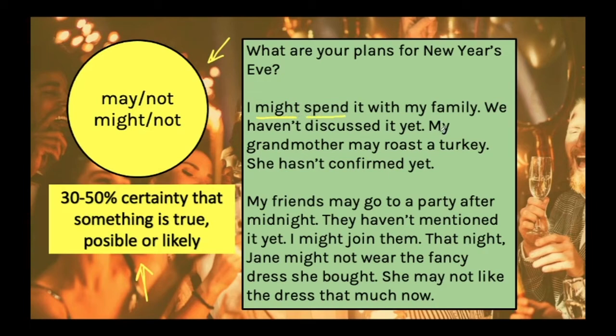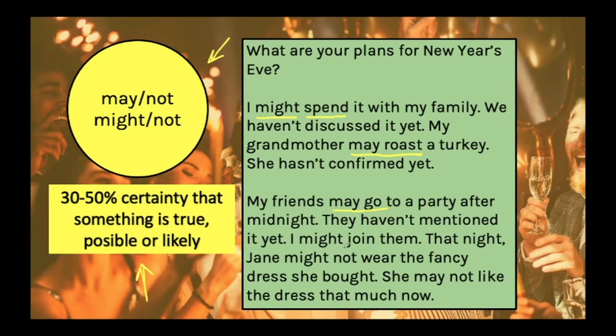My grandmother may roast a turkey, but she hasn't confirmed it. I have an idea of what probably is going to happen on New Year's Eve, but I don't know, so I use may or may not or might not to say what my plans are. My friends may go to a party after midnight on New Year's Eve, but they haven't mentioned it and we haven't actually talked about it. So I use may to say what possibly or probably is going to happen.